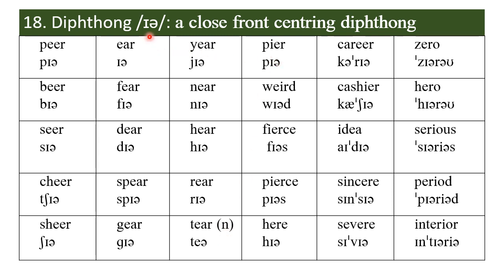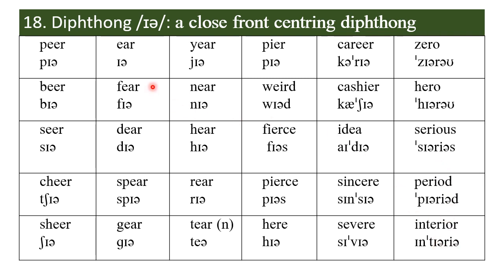And the sound ear occurs in I E R in peer, in weird, in fierce, in pierce, in here. Here and hear are homophones, pronounced exactly the same way. The sound occurs in career, double E R in career, in cashier, I E R, E A in idea, E R E in sincere, and E R E in severe. It occurs in the E in the words in this column, but not very pronounced, but is there. And in zero, in hero, in serious, in period, in interior.